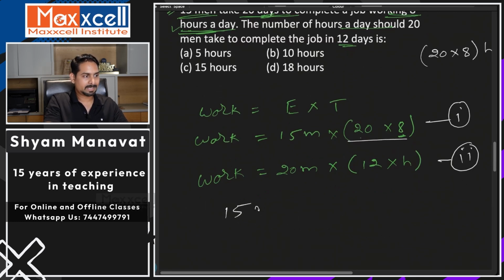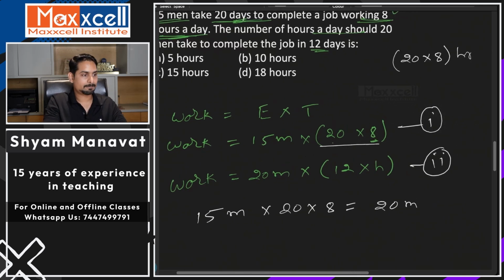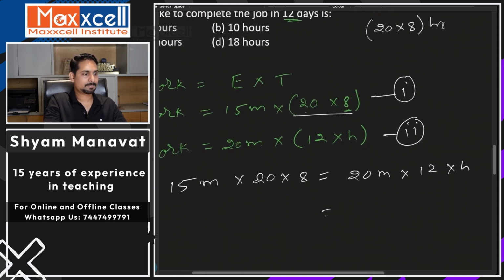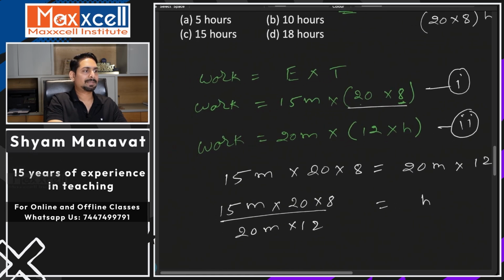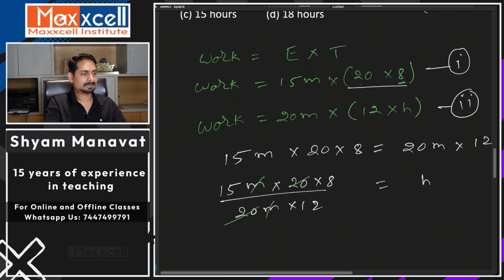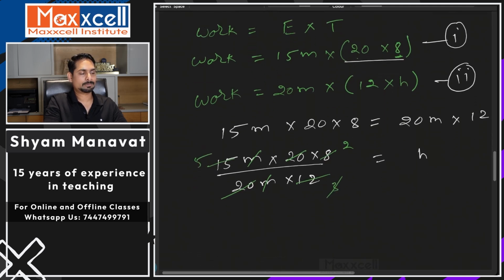So I hope you are finding something common in such kind of questions. When a group of people are working together, you find the work on the left hand side is the same all the time. Now I need to find out H. To find out H, I can say 15M into 20 into 8 divided by 20M into 12. Now let's simplify this. M cancel, 20 cancel, 4 2s are 4, 3s are 3, 5s are 15. So 5 2s are 10.